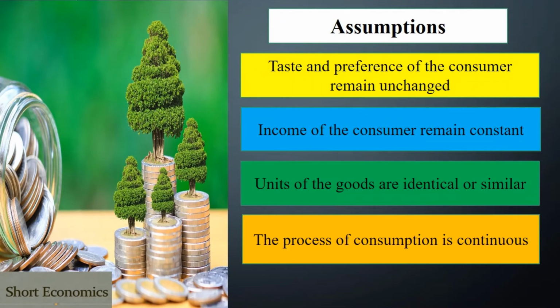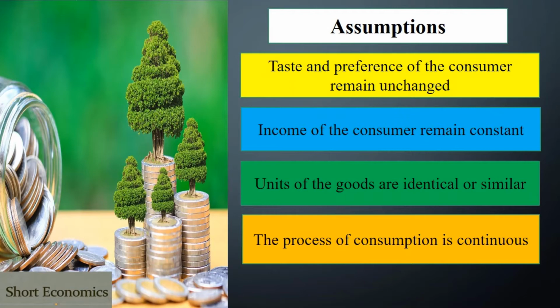Every economic theory is based on assumptions, and the law of diminishing marginal utility is no exception. There are four important assumptions. The first one is that taste and preference of the consumer remain unchanged. The second is that income of the consumer remains constant, so income of the individual should not vary. The third is that units of the goods are identical or similar. So whatever the consumer consumes, the item should be of a similar type.